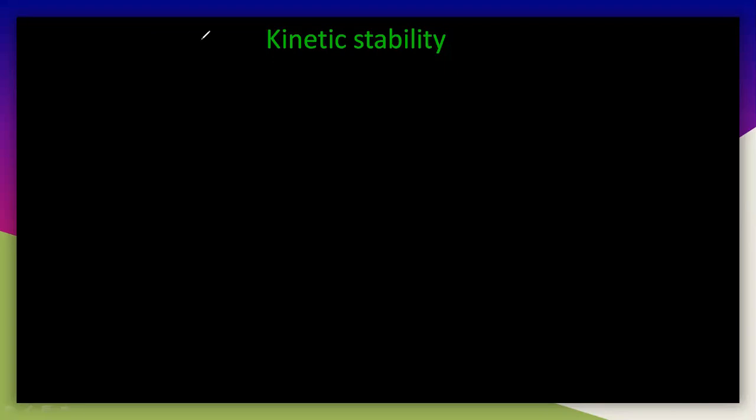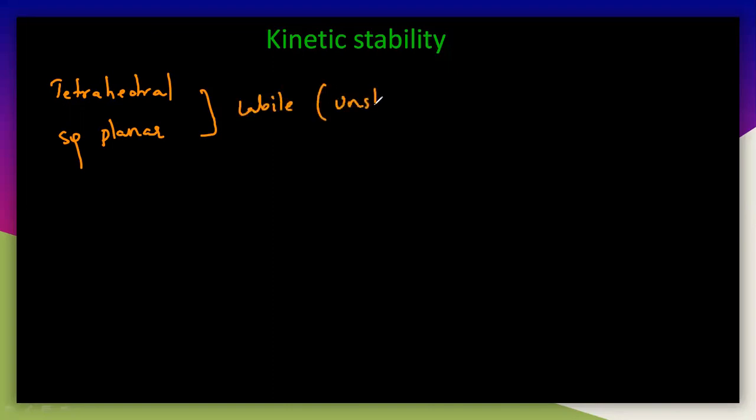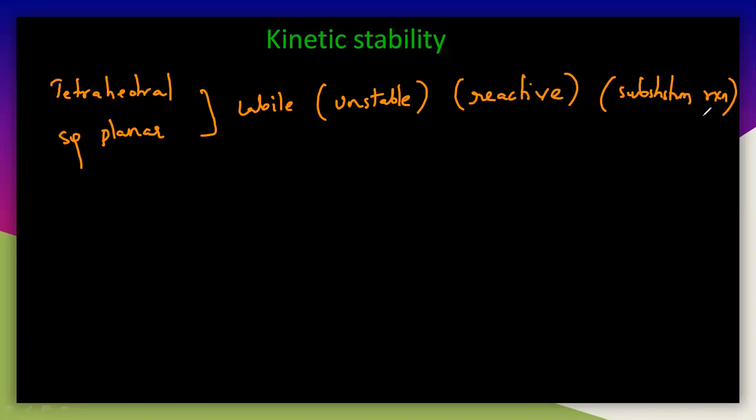So now I will tell you one thing here. The tetrahedral and even the square planar, both are completely labile, that is unstable, and that is reactive. They can easily undergo substitution reaction.